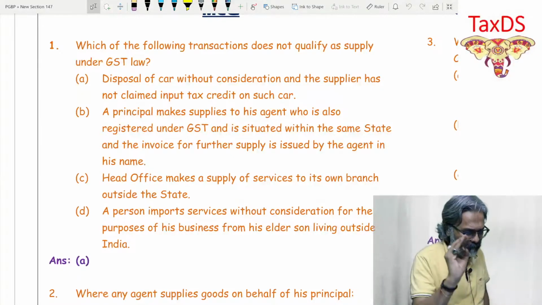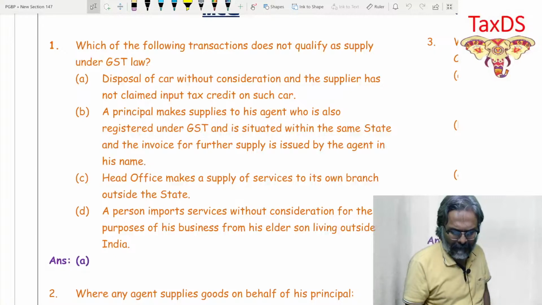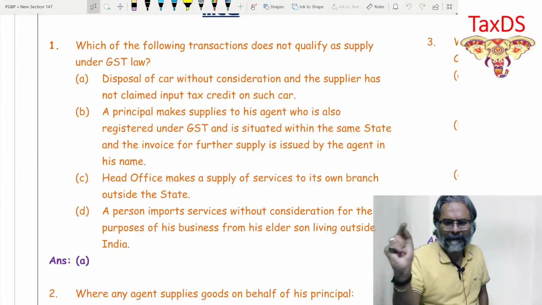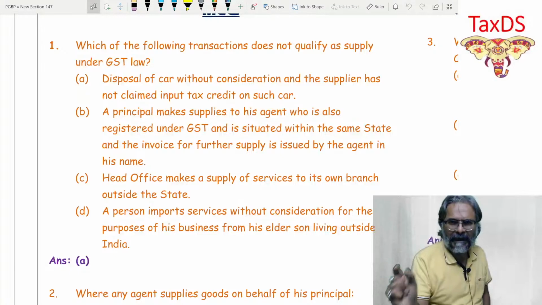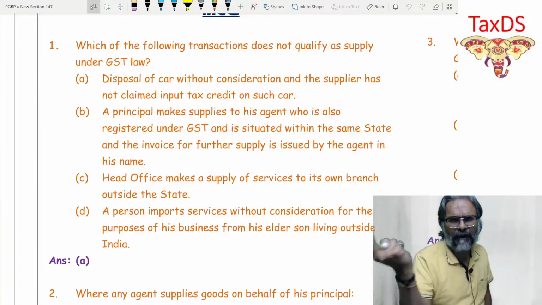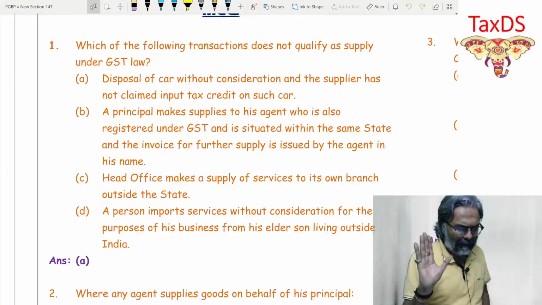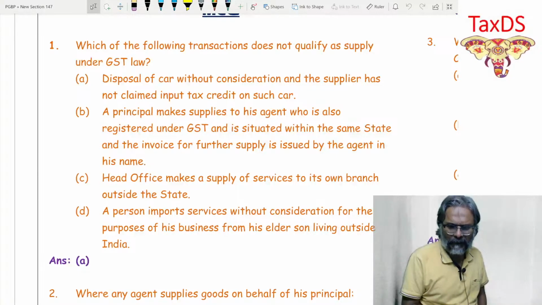That is the criterion. Whereas in this case, in option A, he has not taken the ITC on that business asset, and therefore we safely conclude that this is not a case of supply. No supply, Jyoti. Let's quickly run through B, C, and D as well, students.